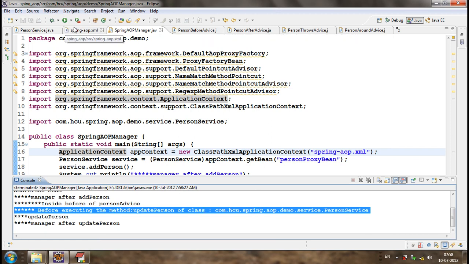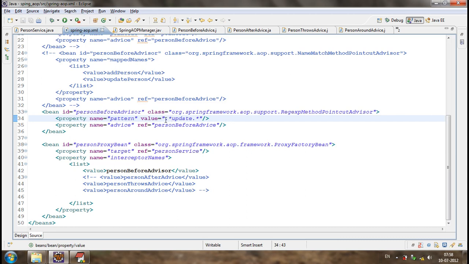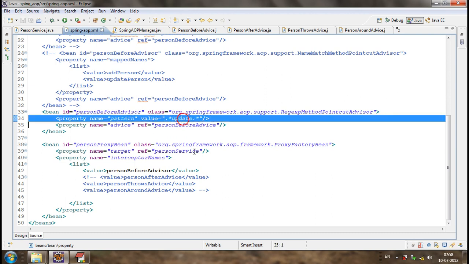So it contains, within which contains update. So this is how the patterns can be.